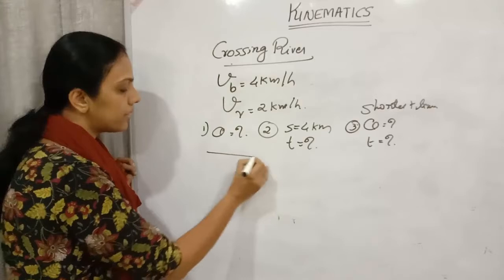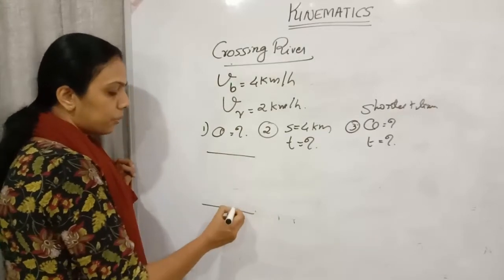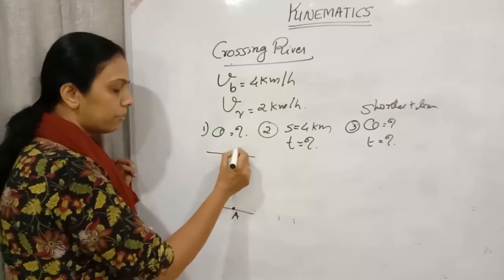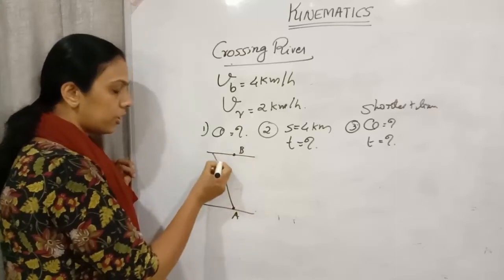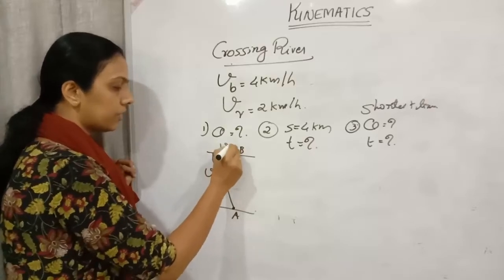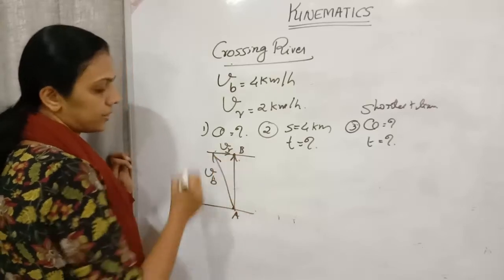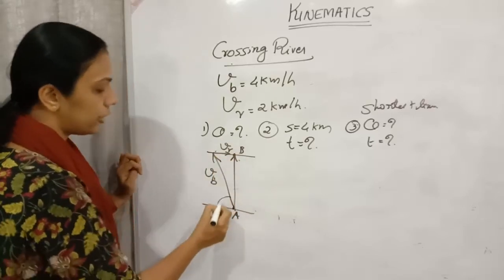So first we are told that it is for exactly the opposite point, from A to here B. This is the velocity of the boat and this will be the velocity of the river. Then he will be reaching exactly to this point. Right? Theta only we need to find out.